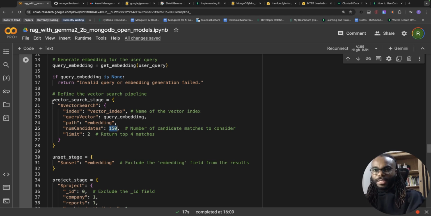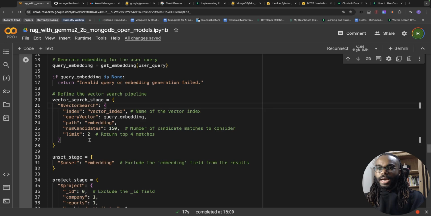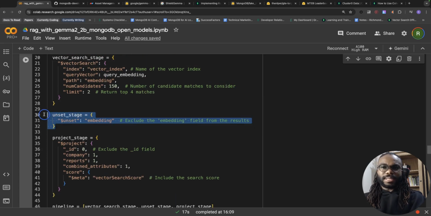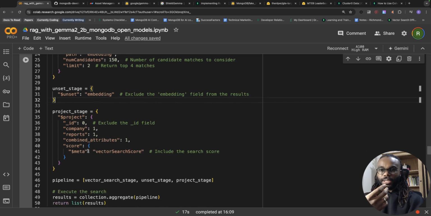So that's what we're doing with this vector search operation, and that's it. So we create a vector search stage, and then I'm also creating an unset stage. This is not necessary, but I just wanted to show how you can exclude a specific field. One, the embedding is very large, and I'm not going to be using it in downstream processes within this notebook. So I'm just going to remove it, which can obviously alleviate some of the database operation.